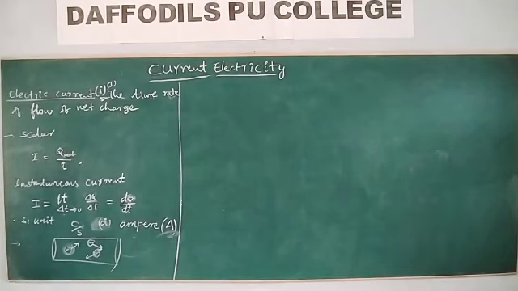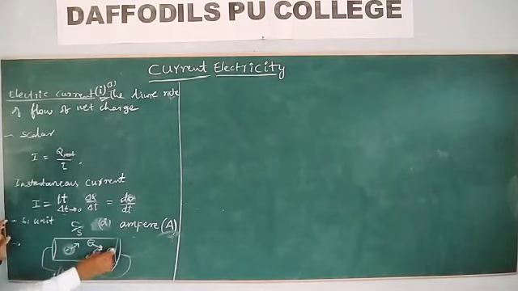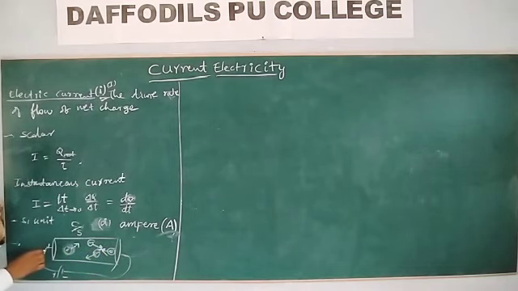But whenever you connect a battery, which has a positive and a negative terminal, all these electrons move towards the positive terminal. That means the electrons are flowing in a particular direction, from one end to the other end.